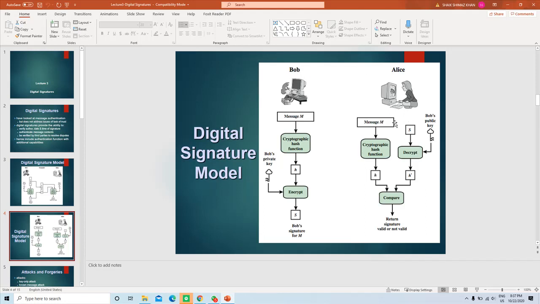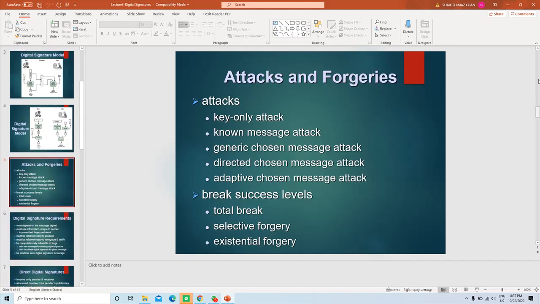You get the point? So the digital signature is used to implement non-repudiation. Okay, now let us discuss what sort of attacks and forgeries can be directed against these cryptographic schemes. The first one is the key only attack.